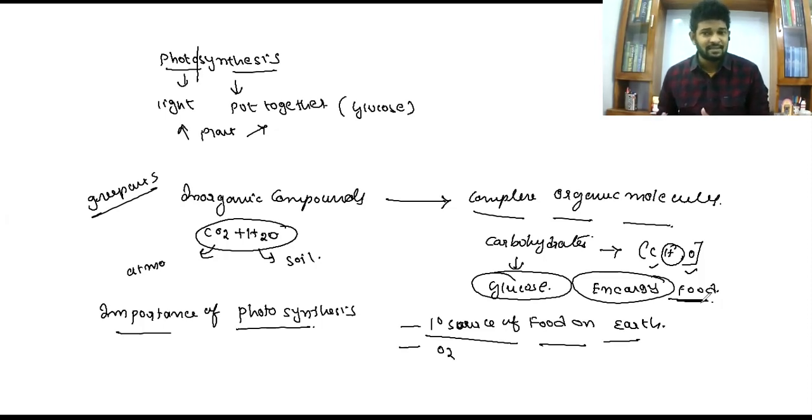So the primary energy is stored in the plant itself. And in the plant, how is it getting that energy? Through the photosynthesis process. That's why photosynthesis is essential. It is very important for the fixation of food or energy on this earth. That's why the process is the primary source of food on earth. And the second one is oxygen. It liberates oxygen. To understand this, we have to see the empirical formula.